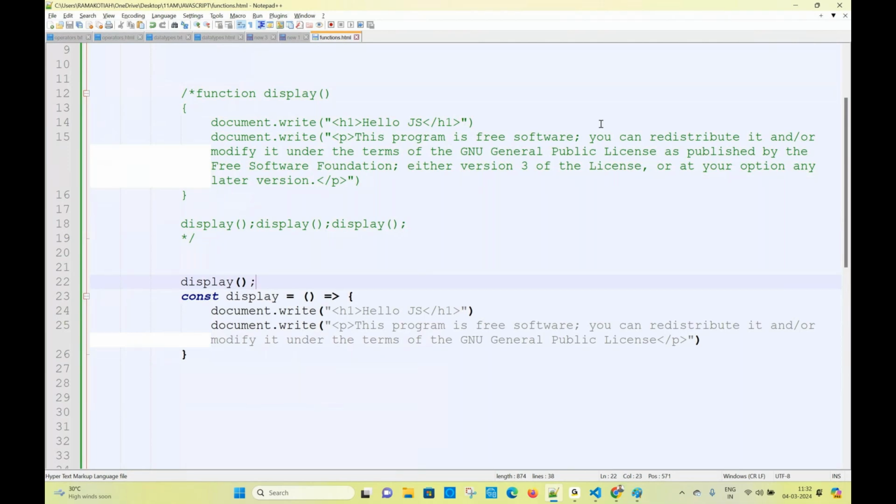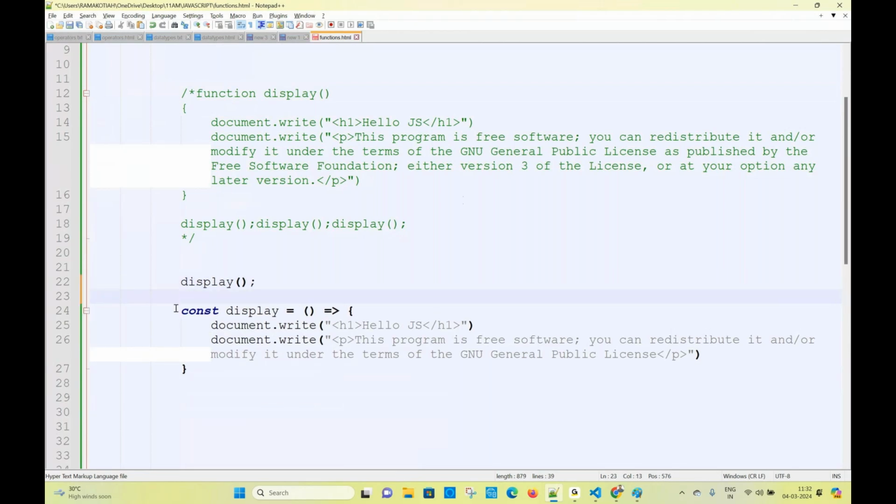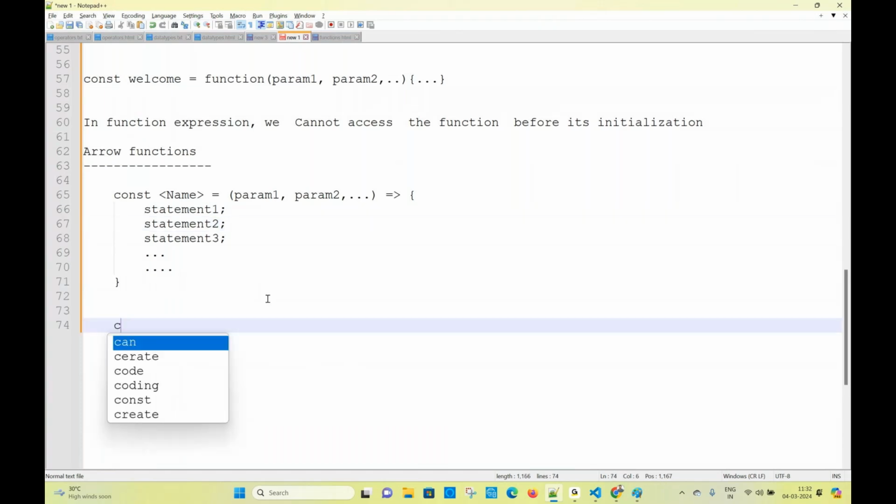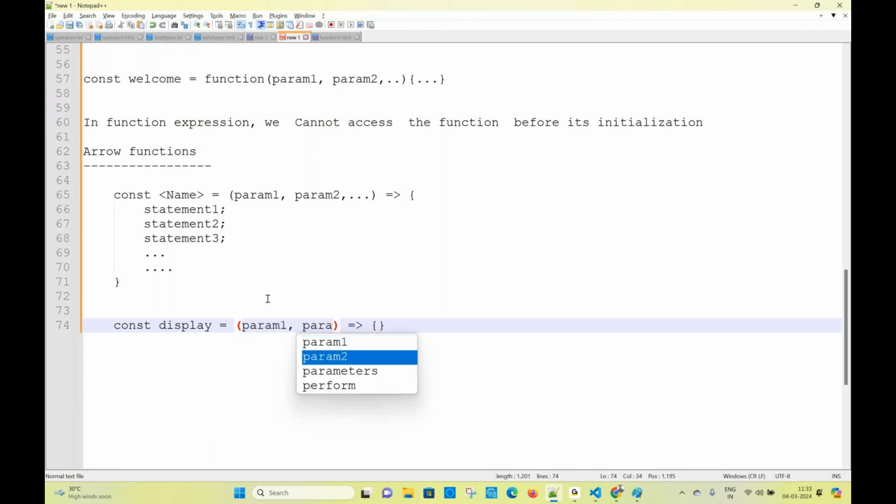Are you done? Right. So this is exactly how arrow functions are created. Simply, what I will do here: const some display equal to the function. Here we will see parameter 1, parameter 2 like this, and some statements inside. See how shortly we are writing the function.